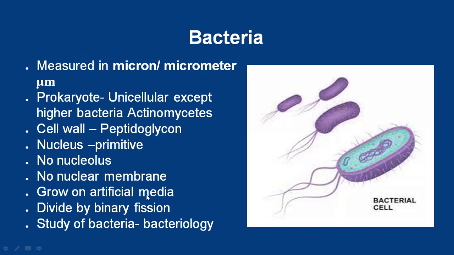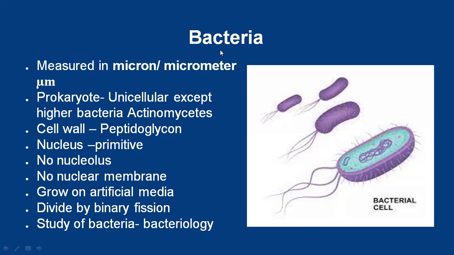Bacteria grow on artificial culture media, like nutrient agar, blood agar, or chocolate agar. They show growth on artificial culture media. And how does the bacteria divide? Bacteria divide by the process called binary fission. And the study of bacteria is called bacteriology.